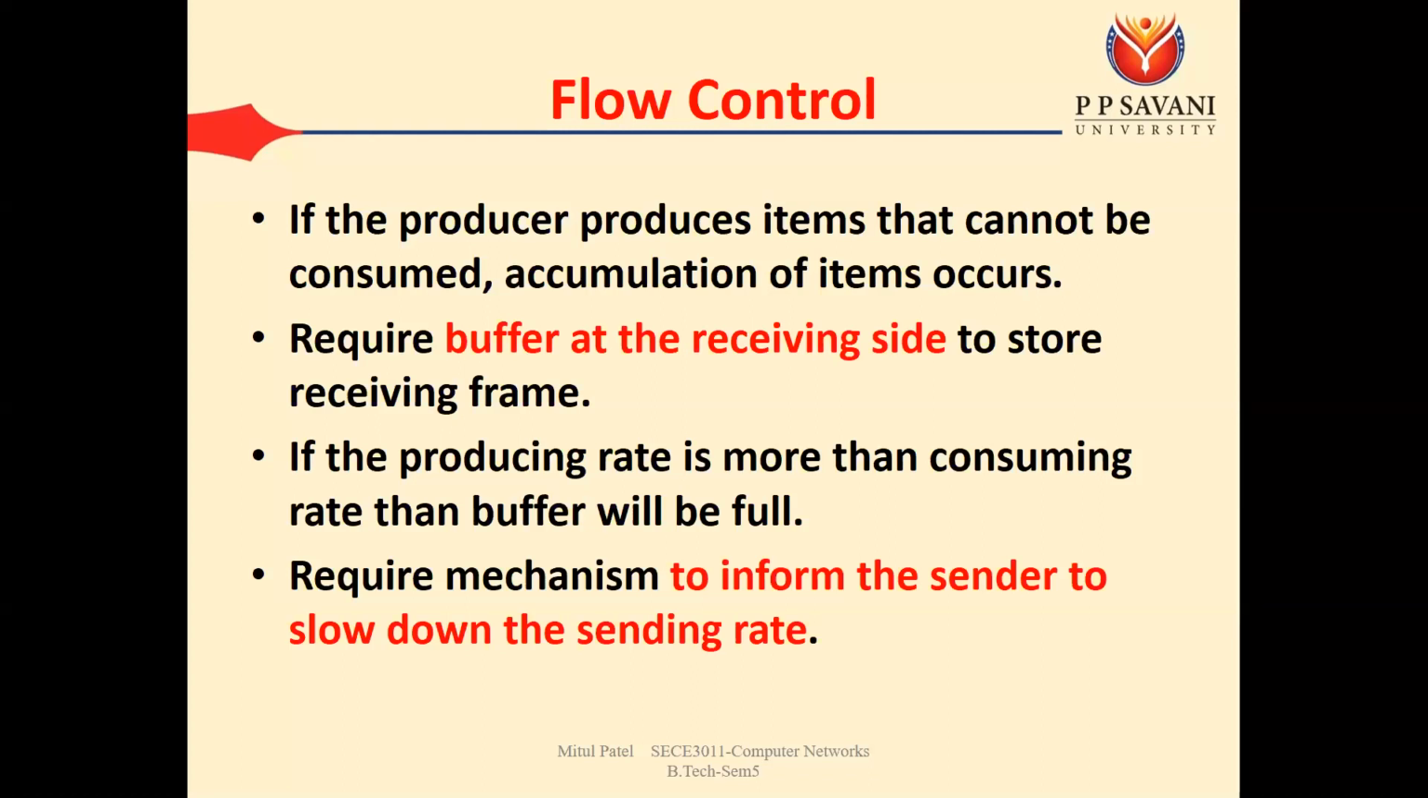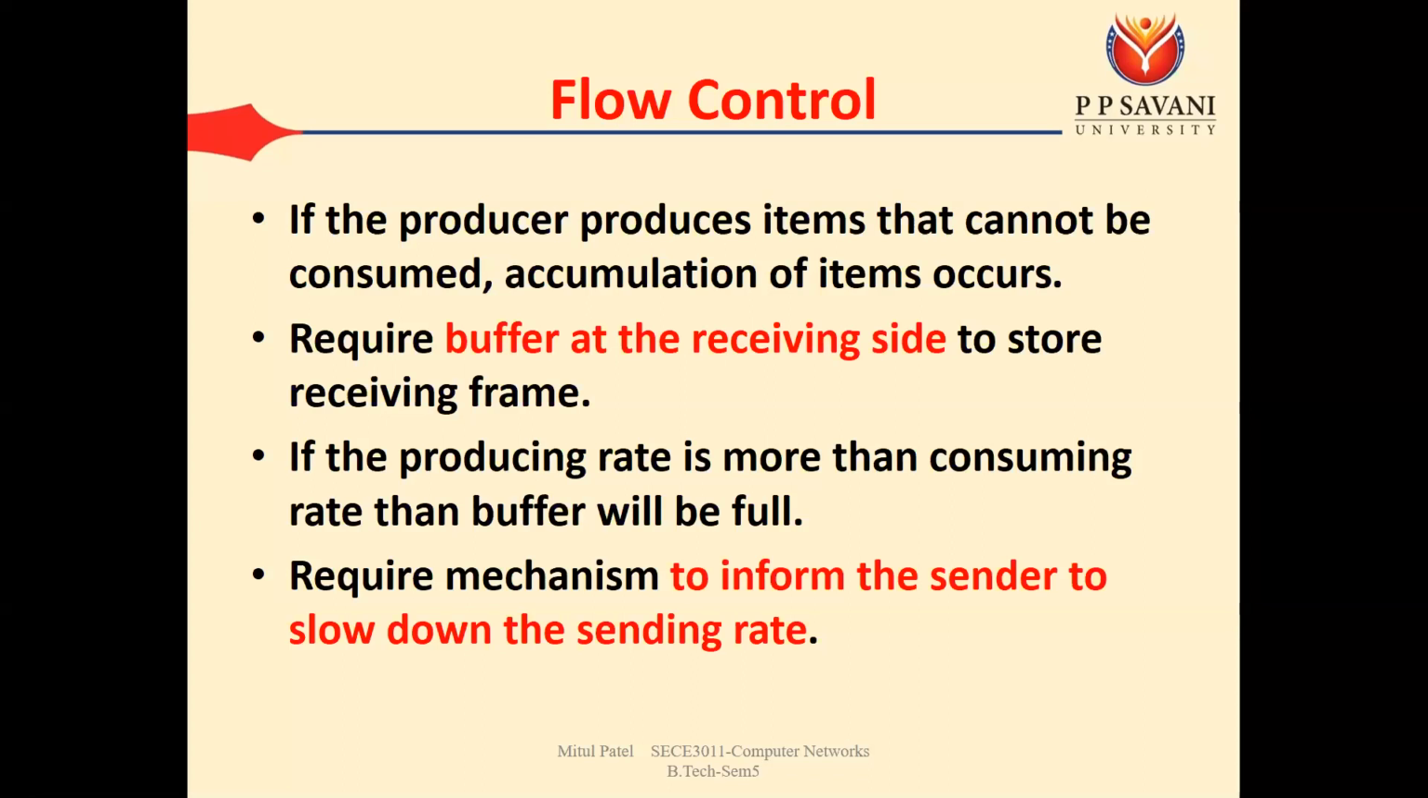Okay, so what we have to do, we require some mechanism to inform the sender to slow down the sending rate. Once our buffer is full, we need to inform the sender to slow down, that is, to send data at a lower rate than the current rate. So that is known as flow control. For that, various protocols are there: simplex, stop and wait, go back N, and selective repeat. So all these types of protocols we need to learn for this flow control mechanism.